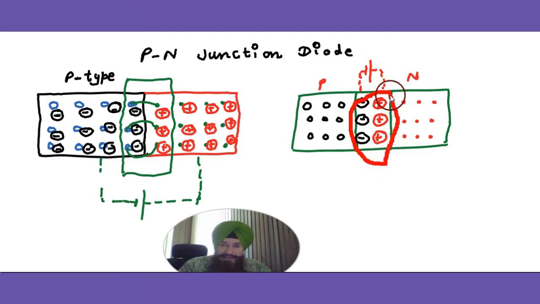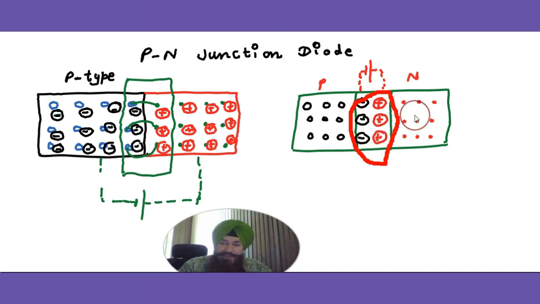Now this is called the depletion region. Why is it called depletion? Because there is no majority carrier in this region. Majority carriers are depleted. There is no electron, no holes. That's why it is called the depletion region.